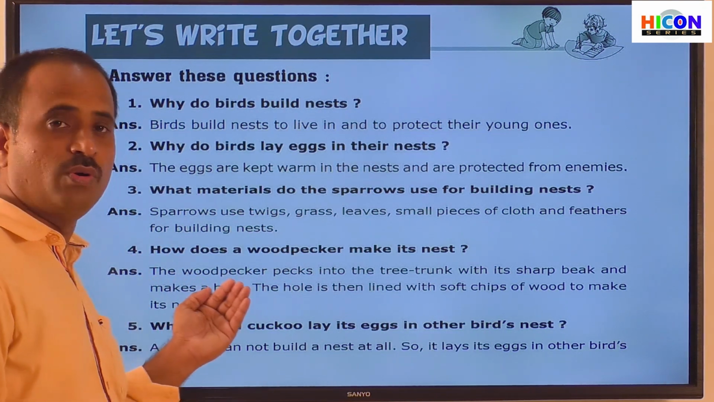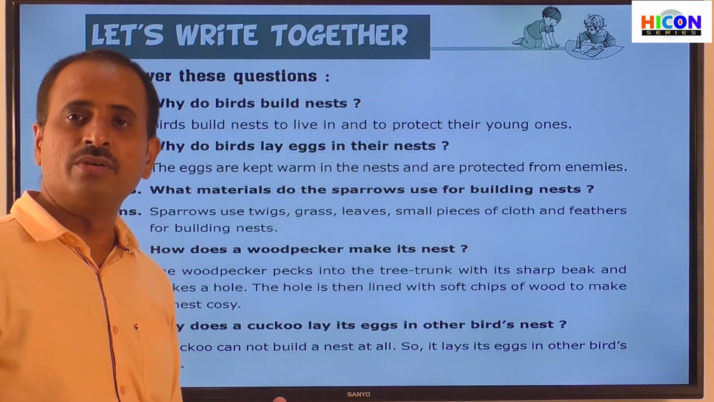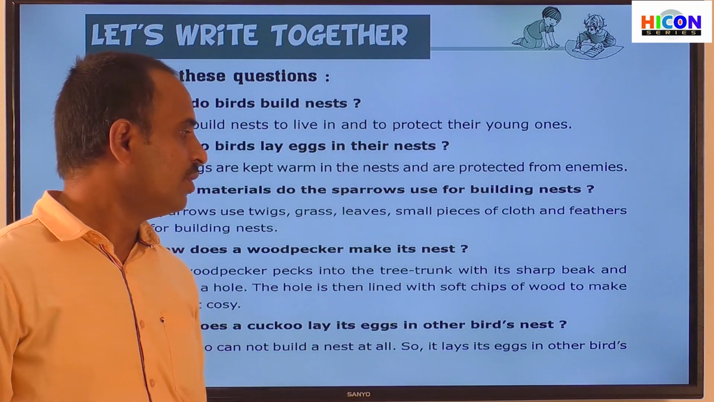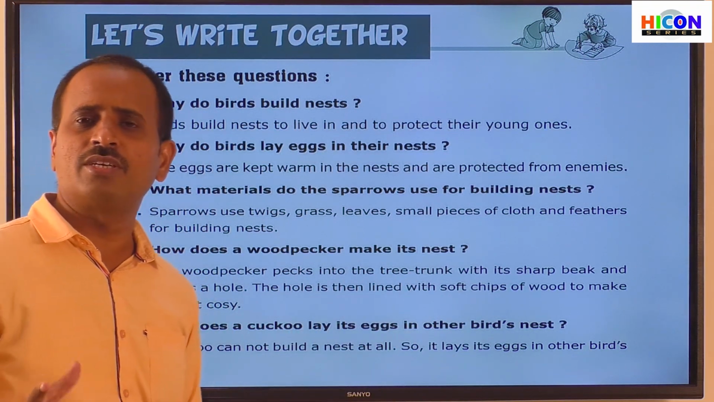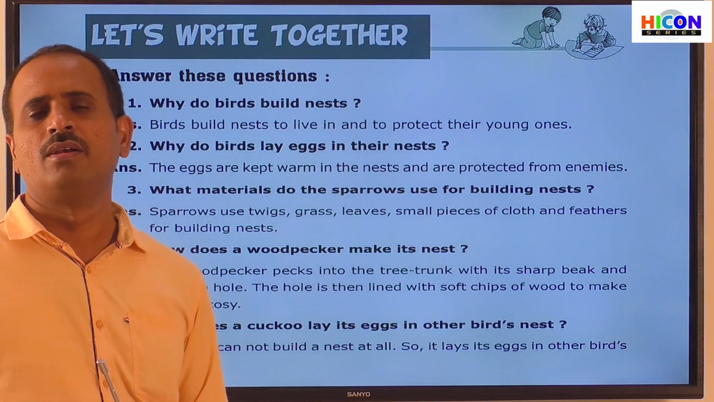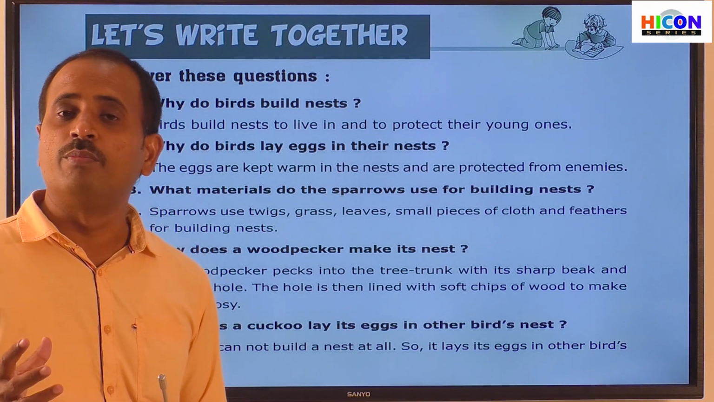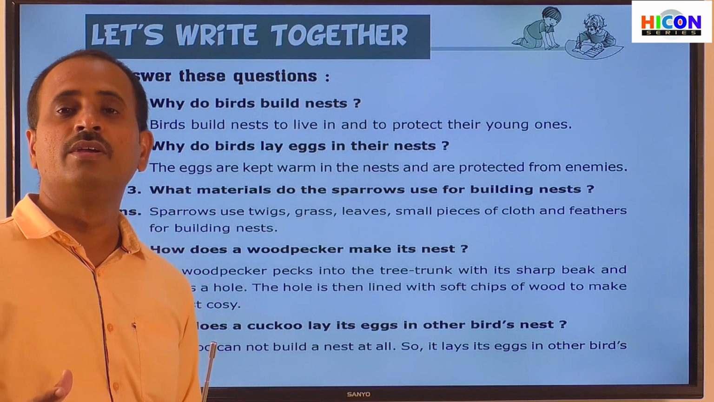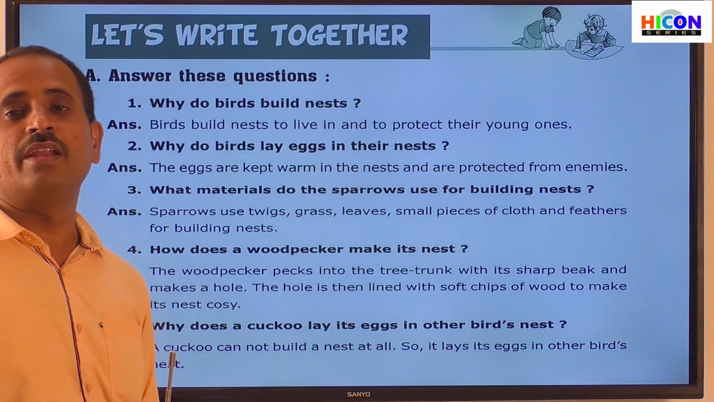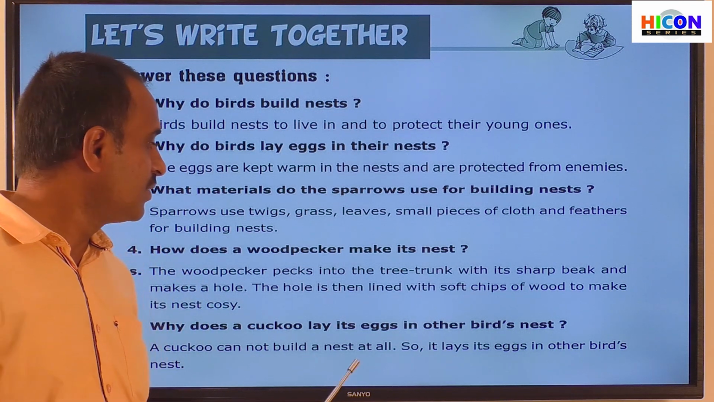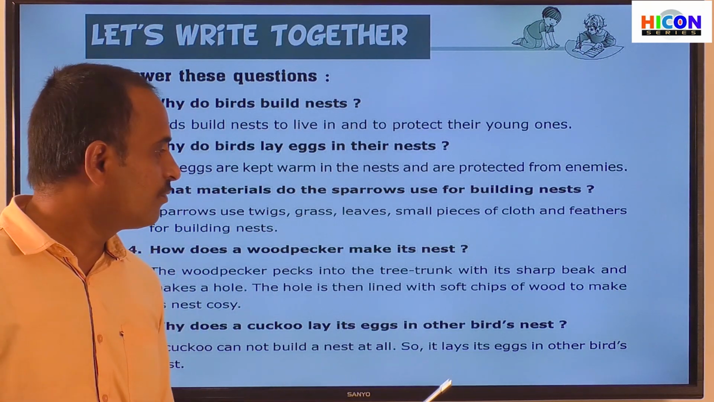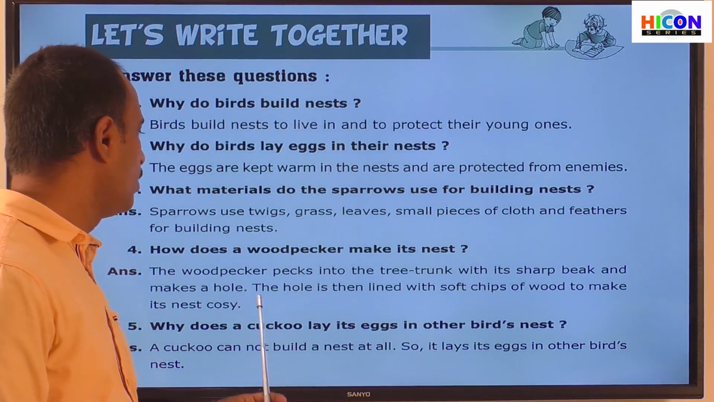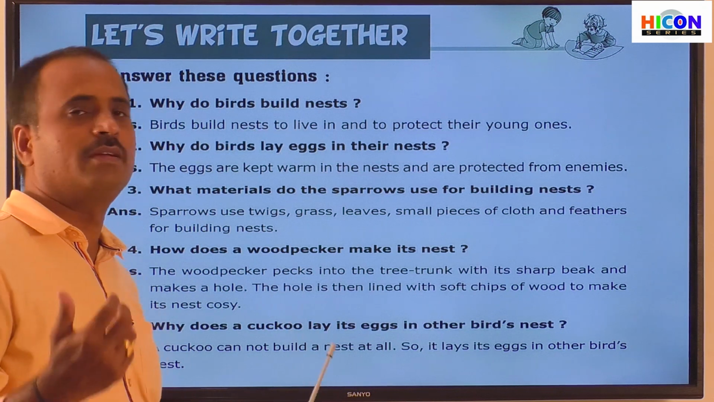And it will use that hole as its nest, and the hole is lined with the soft chips of wood to make its nest cozy. Cozy means, children, to make comfort. So to make this hole comfortable, to lay eggs and also to take rest and for the comfort of their young birds, the hole of the tree trunk is lined with soft chips of wood to make it cozy. So children, this is about the nest made by the woodpecker bird.